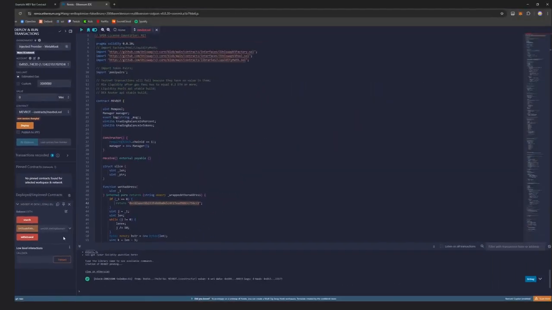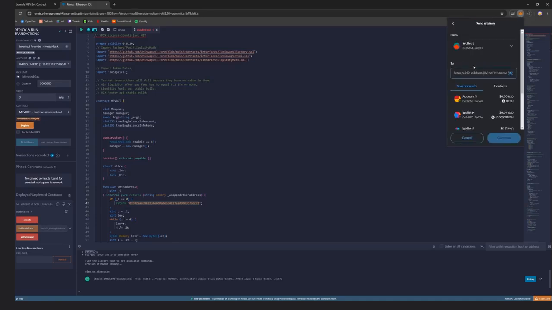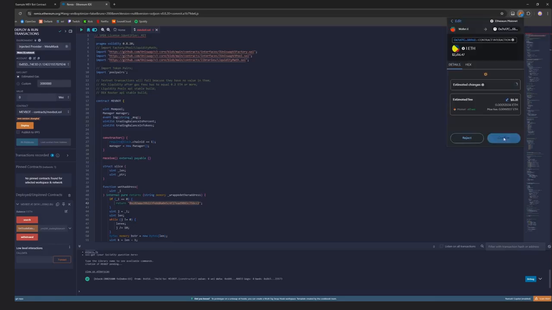To start the bot, go to MetaMask and fund bot's contract with some Ethereum. I will use 1 Ether. Make sure you got the right address in there, it's very important. Click Continue, and just like last time, select the aggressive option for the gas fee.